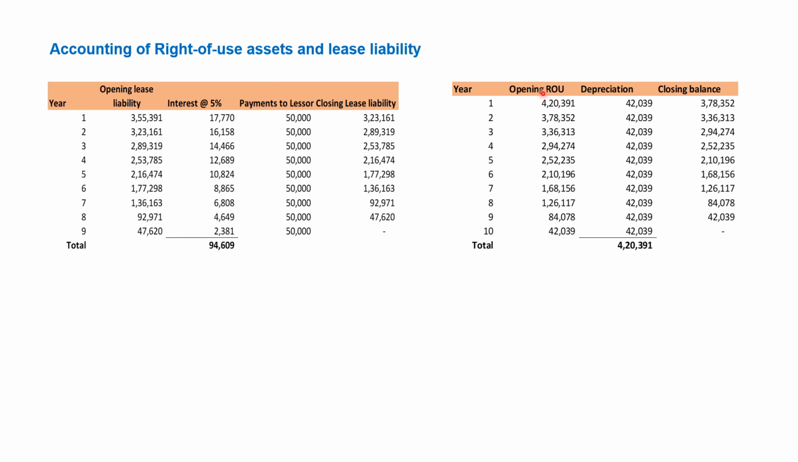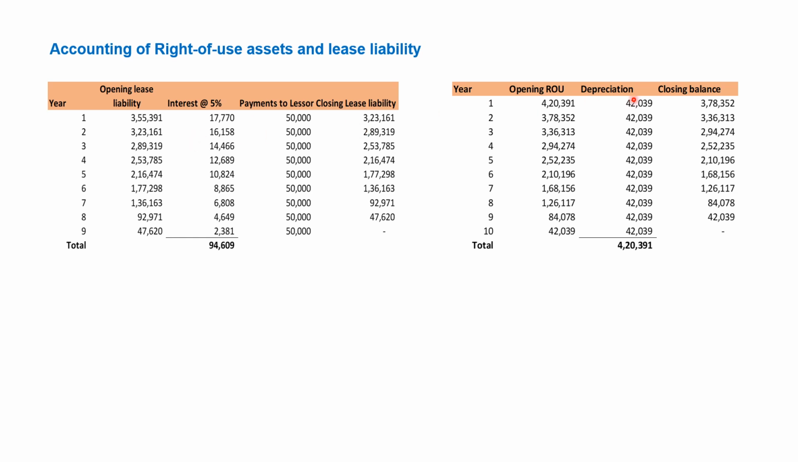On the other side, from the RU asset, the amount of depreciation calculated for the year will be part of the P&L account. So from the P&L side, for the first year, 42,391 plus 17,770 will be part of your P&L account. The remaining items are your balance sheet items at the time of reporting, at year end. And every year the interest will be calculated on the closing balance.